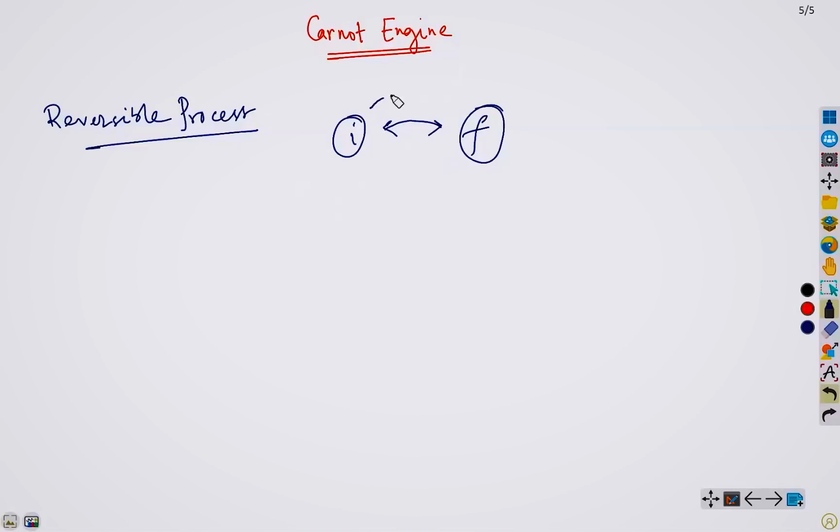Yes? From I to F and then back from F to I. Both can restore to each of these states. This is what we mean by reversible process. That is, you can go from one position to another position without any change in the universe. This is some sort of cyclic process, right?